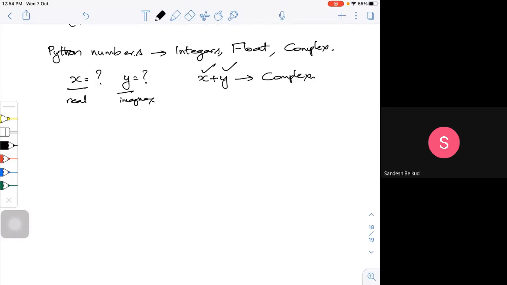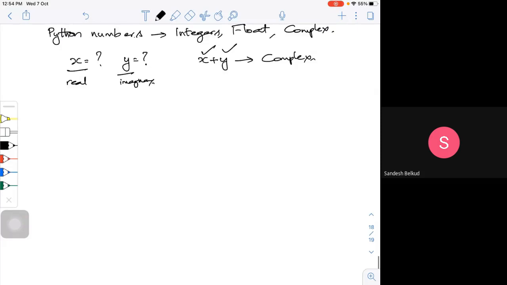Okay. Now, say for example, let me define some x, y, and all. Let me start with a. I'm going to define a is equal to 5. Now, if I try to print type a, what I'm going to get is that it is of class integer.